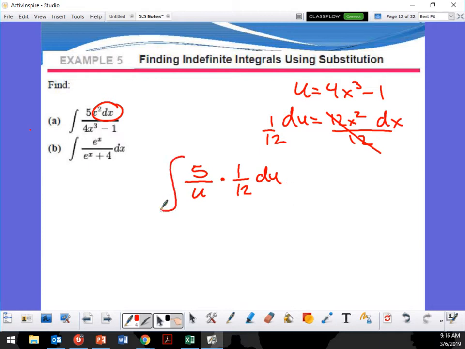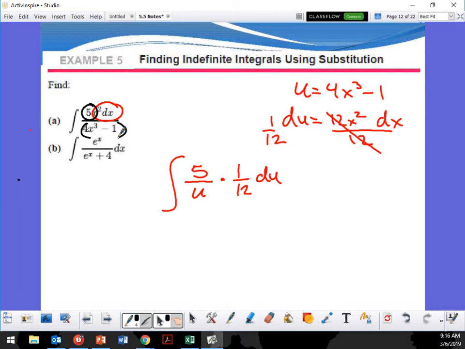Okay, so now, I want you guys to look carefully at this. So this is a 5, right? Did I do anything to it? No. So I'm just leaving it there, right? All this right here is my u, isn't it? So from there, I still have the 5. So I still have to take care of that. I turn that into u, and then this is dx. This x squared dx is my 1 over 12 du now. Does that make sense?